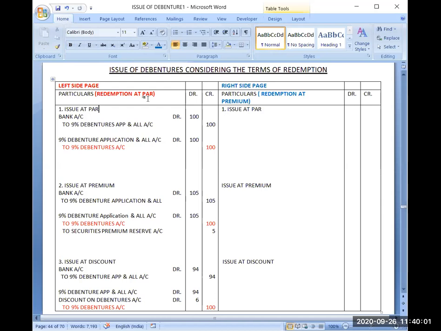However, the question will have the words redemption at par or redemption at face value, redemption at rupees 100, whatever it may be. Don't get confused with that. You don't need to get confused with the words redemption at par. The point is that even if it is redemption at par, there will be no change in the entries. This point is clear.